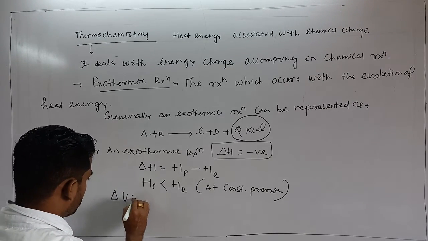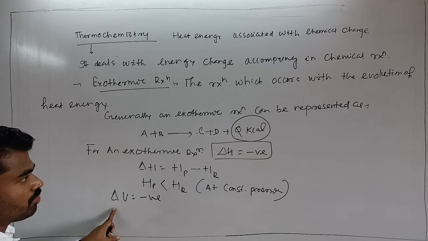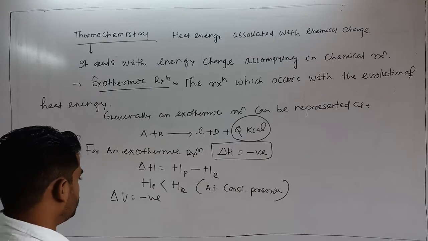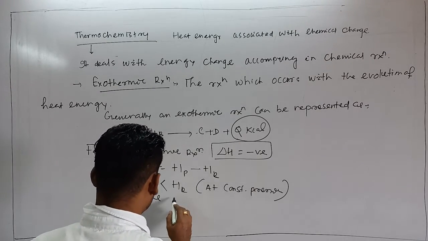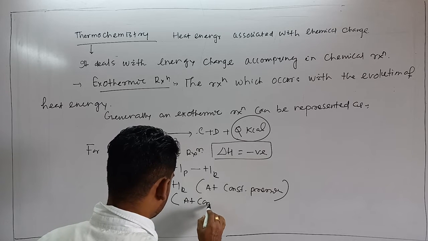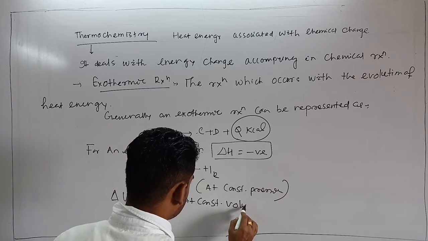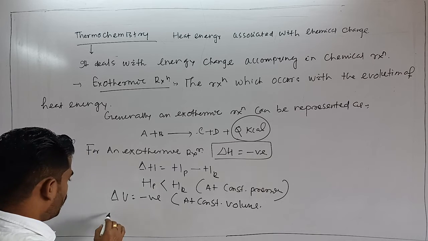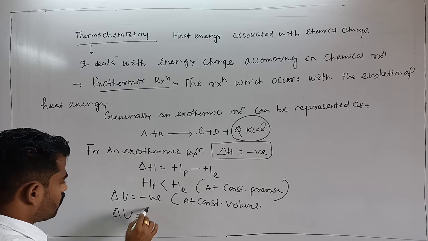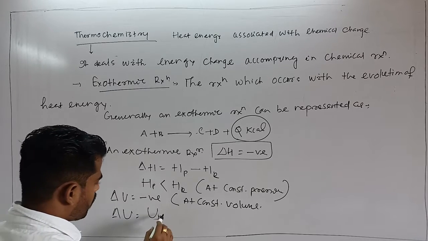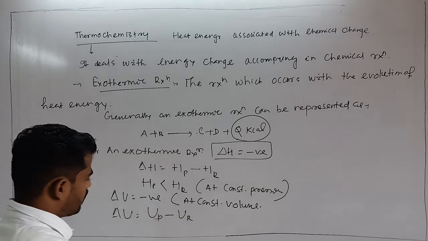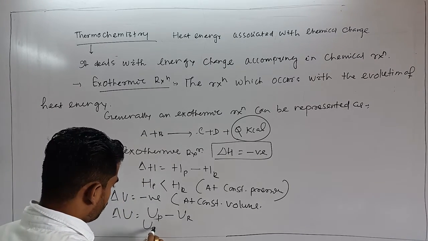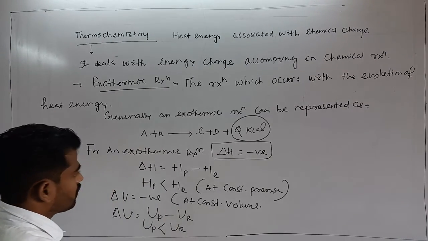For an exothermic reaction at constant volume, delta U should be negative, because at constant volume that corresponds to internal energy. So delta U is equal to internal energy of product minus internal energy of reactant. So for this, U of product is less than U of reactant.